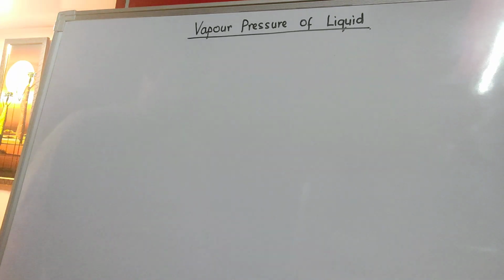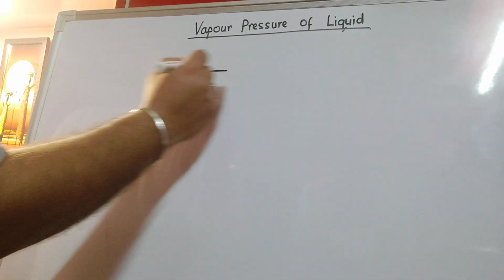Dear students, so we continue with the next topic, vapor pressure of liquid. This topic was included in class 11 as well under properties of liquids, but in class 12 it has again been included so as to understand a very important law that we will be getting called Raoult's law. So let us try to understand first what is vapor pressure of a liquid and what are the factors which affect the vapor pressure of a liquid.